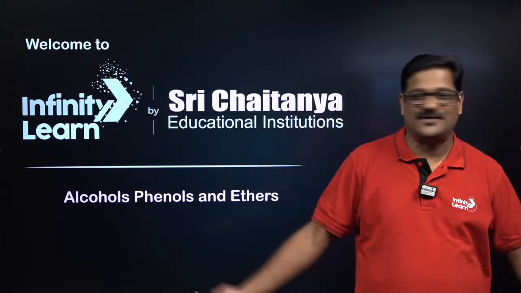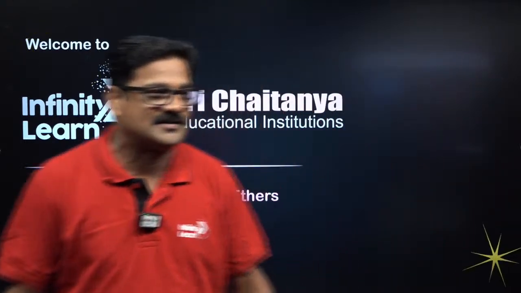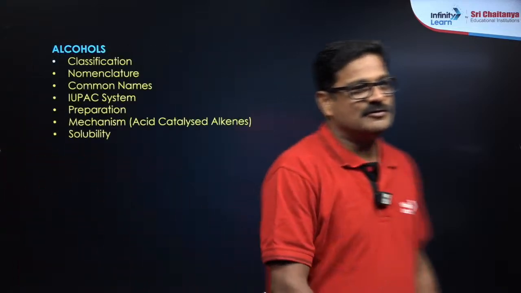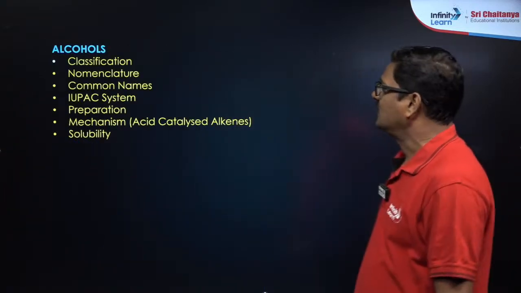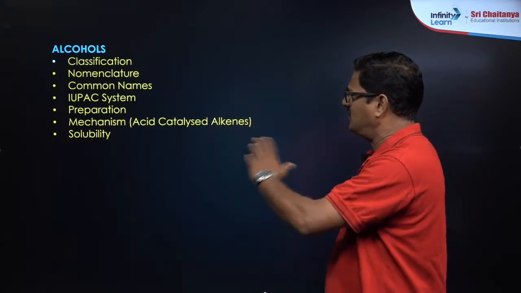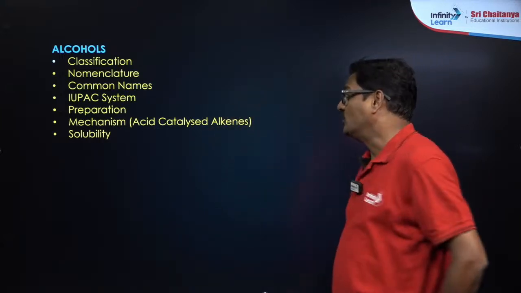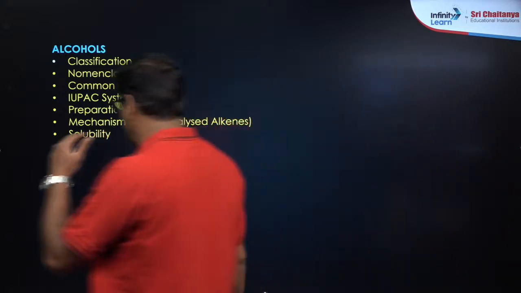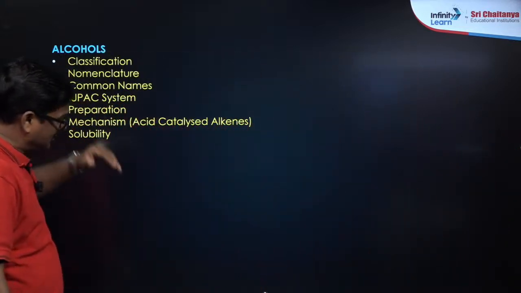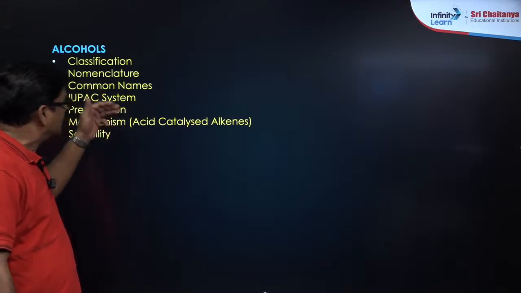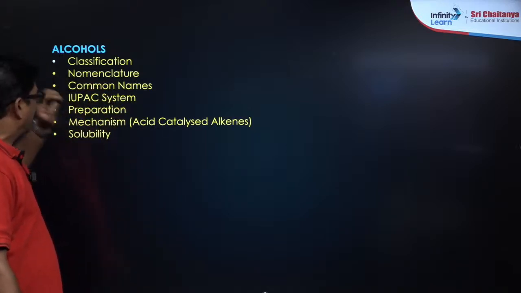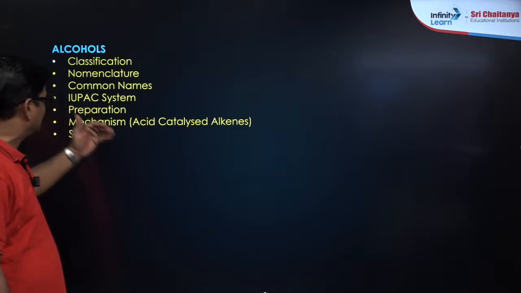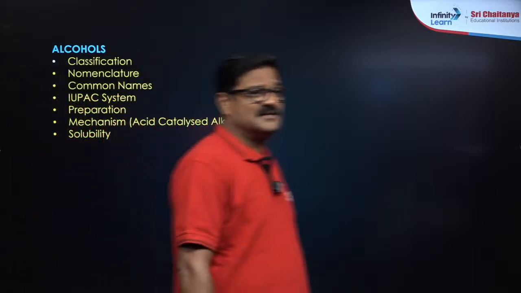Very good. So let's start alcohols, phenols and ethers. So far we finished alcohols, including preparation and properties, classification, nomenclature, common names versus IUPAC names, and their structures. In the preparation, you can prepare it from alkenes and alcohols, from carbonyls and Grignard synthesis. Everything we have seen, and in the properties, the mechanism of acid catalyzed alkenes was also seen.